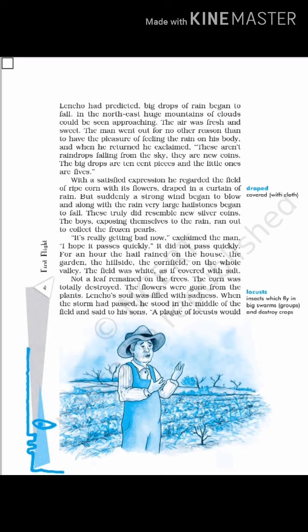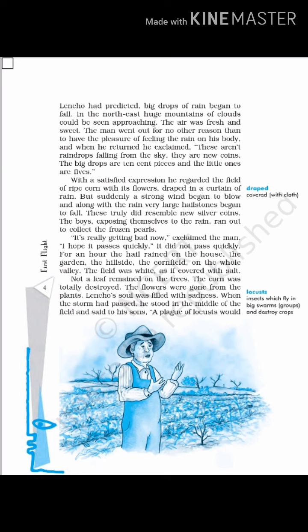And he says, these aren't raindrops falling from the sky. These are new coins. The big drops are 10-cent pieces and the little ones are 5s. So he feels that all these raindrops are going to translate into money for him. He is going to get a good harvest which he can sell at very good prices. With great satisfaction, he now sees his field of ripe corn, draped in a curtain of rain, as the author says. Draped in a curtain of rain here means that the raindrops completely engulf his field. He is happy that he would have a good harvest.